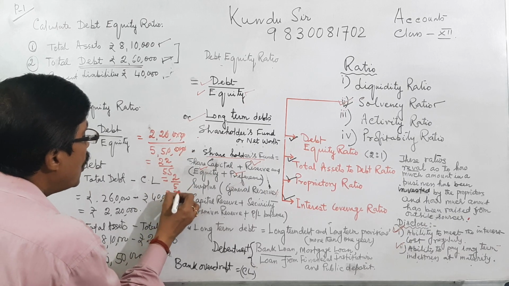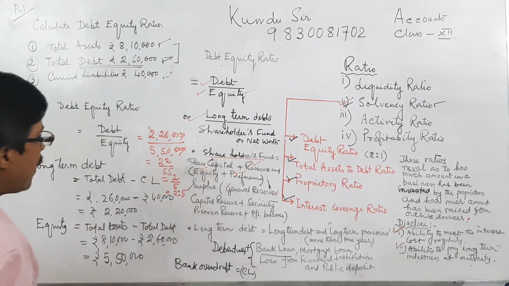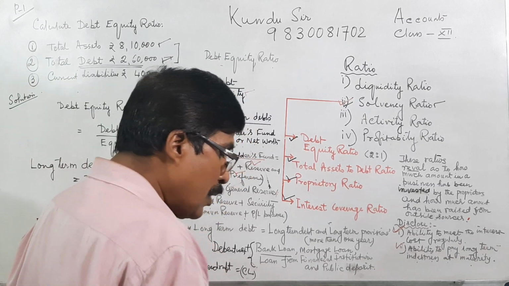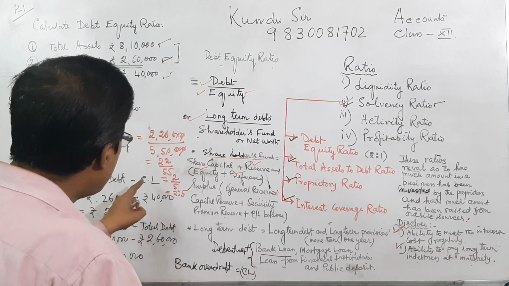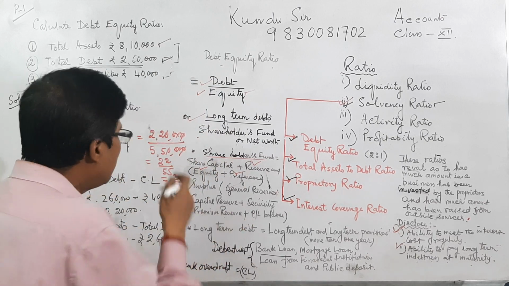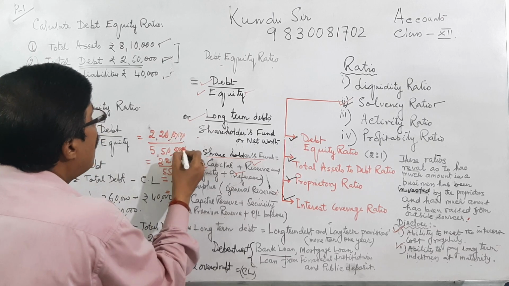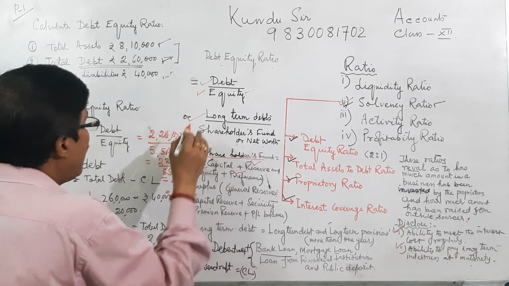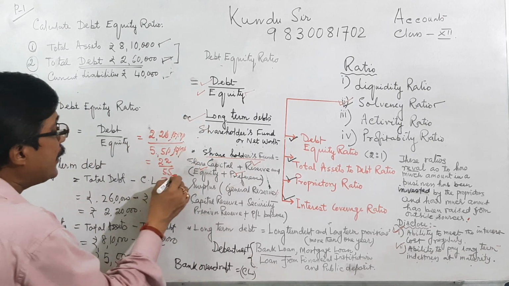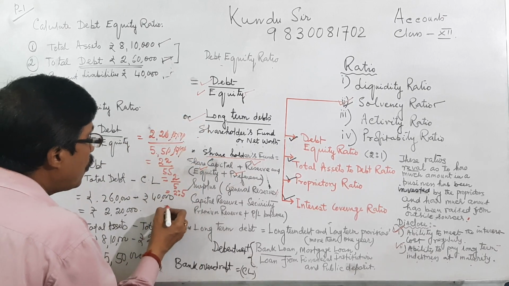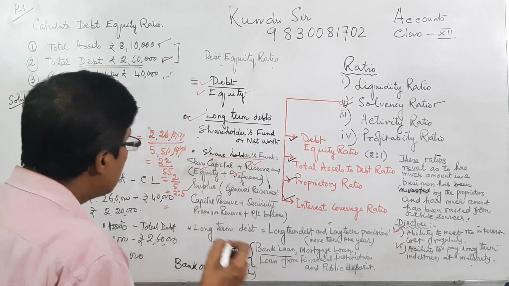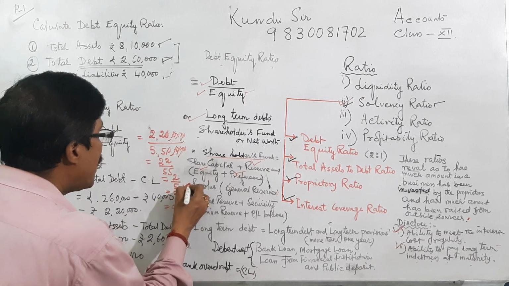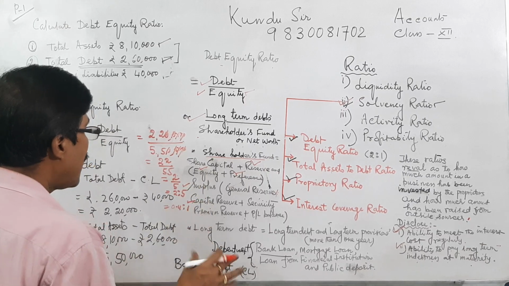That is 2:5 debt equity ratio, against the standard norm of 2. Or in another way you can write 0.4:1, either this one or this one, as you like.